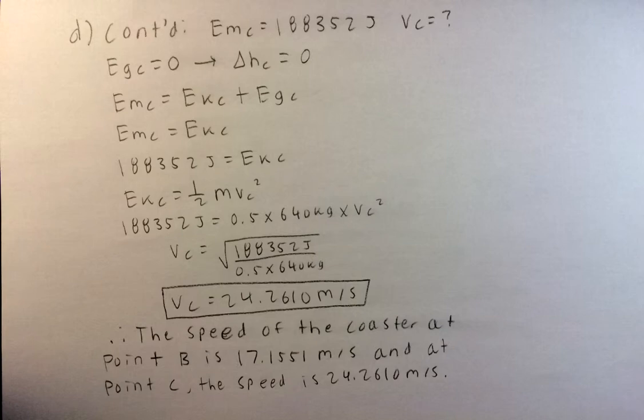To find the velocity of the cart at point C, we use the same process as point B. The only difference is that the height of point C is 0. Thus, the total mechanical energy is equal to the kinetic energy at point C, because the gravitational potential energy at point C is 0 due to the height being 0.